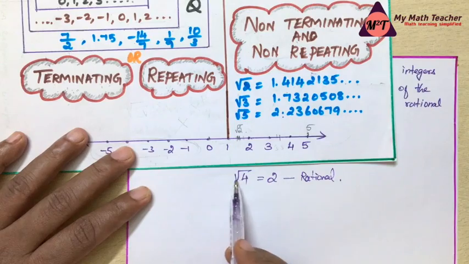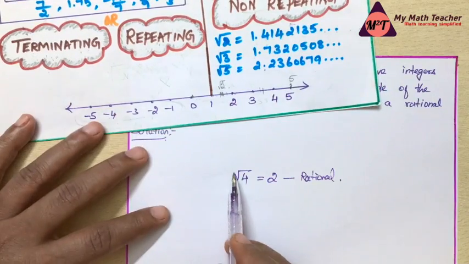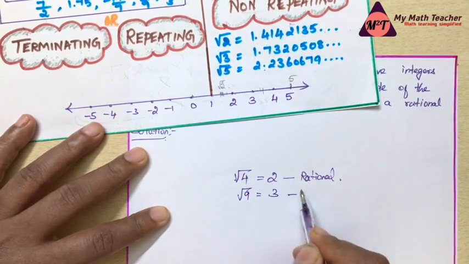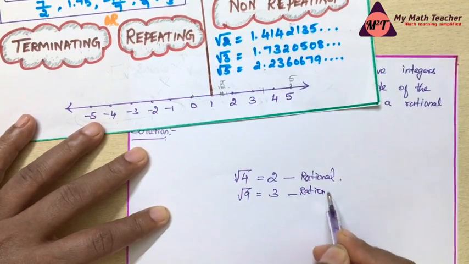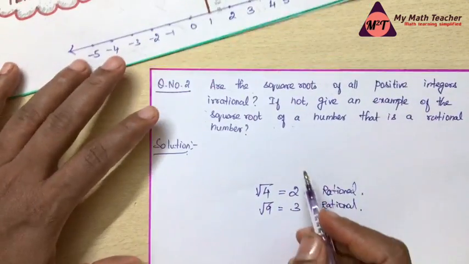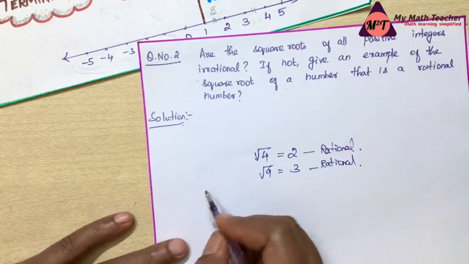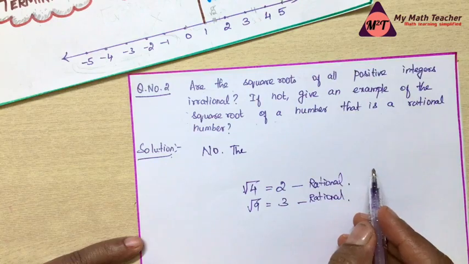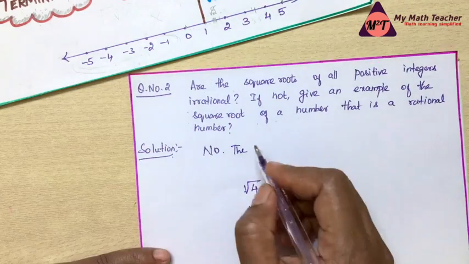It goes on. So for positive integers such as root 4, which is 2, and root 9, which is 3, these are rational numbers. So this statement is wrong. We can say no, the square roots of all positive integers are not irrational.